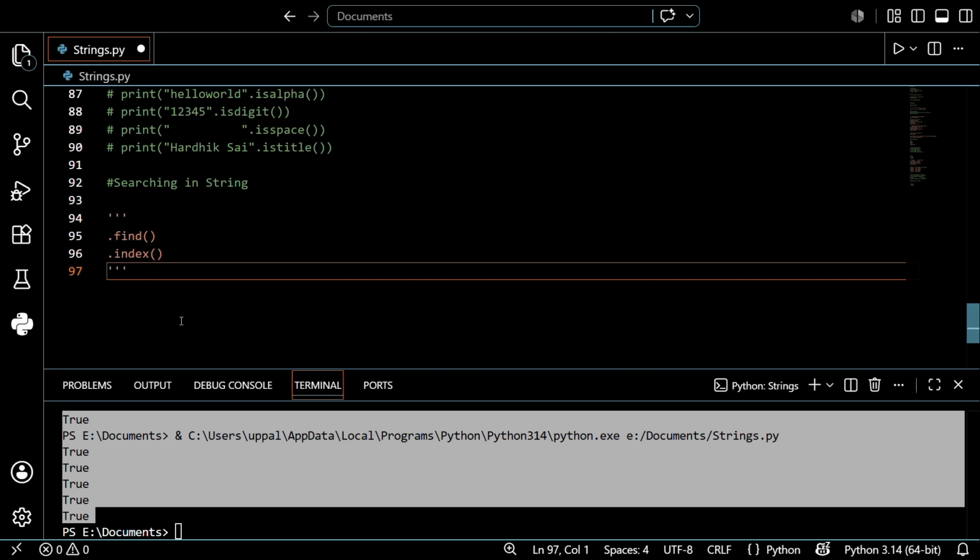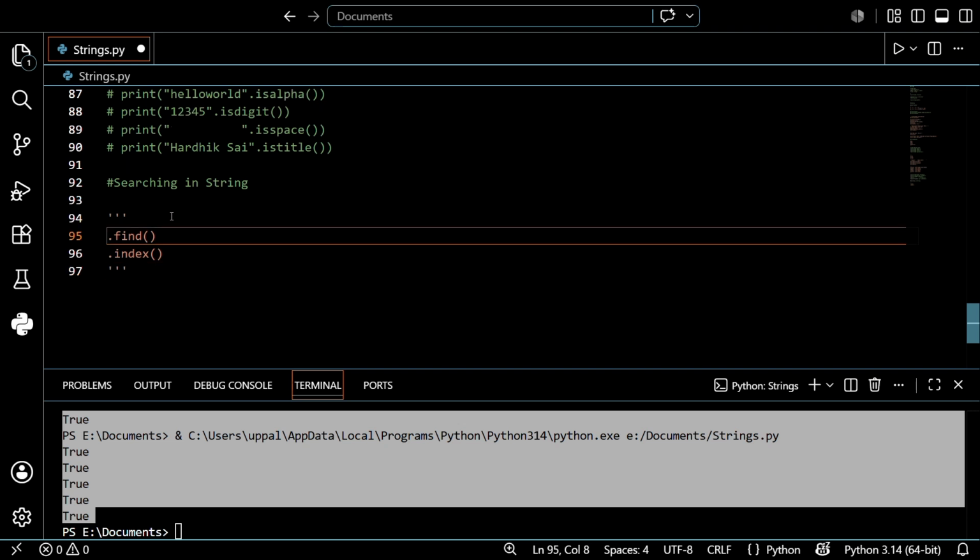So when will we use this one? Actually, both return the index where the substring was found. The difference between them is, when you use find and the value is not present, it shows -1, which means it's not found, and not an error. But if you use index, it shows an error, like a ValueError. I hope you understand, guys.